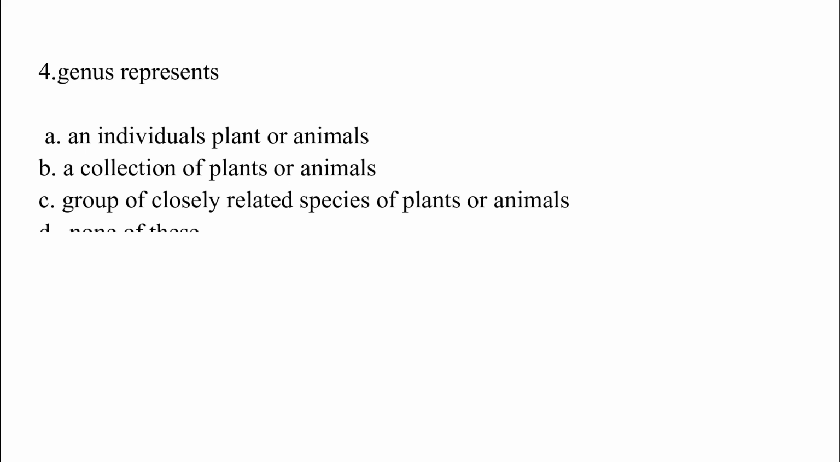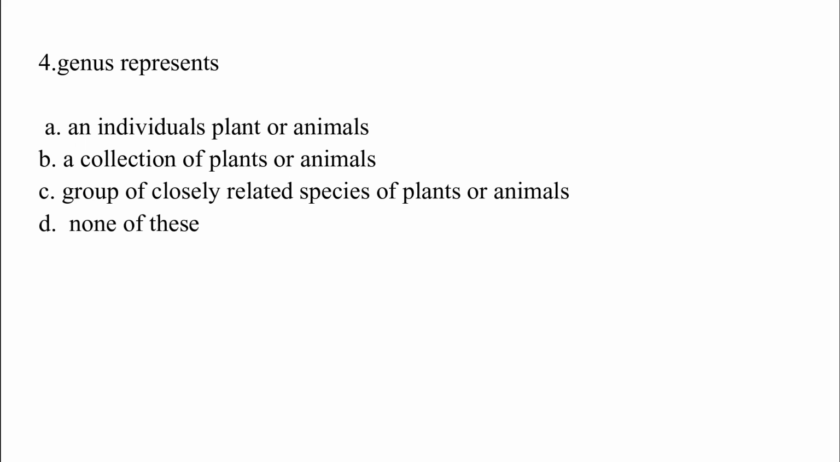Genus represents option A, an individual plant or animal. Option B, a collection of plants or animals. Option C, group of closely related species of plants or animals. Option D, none of these. The correct answer is option C, which is group of closely related species of plants and animals.